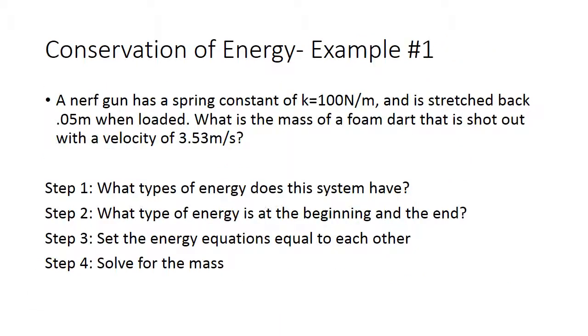Here's another example for a conservation of energy problem. A Nerf gun has a spring constant of k equals 100 newtons per meter and is stretched back 0.05 meters when loaded. What is the mass of a foam dart that is shot out with a velocity of 3.53 meters per second? So I want you guys to try to follow these 4 steps, and there will be a question on Edpuzzle where you can type in your answers for these 4 steps.